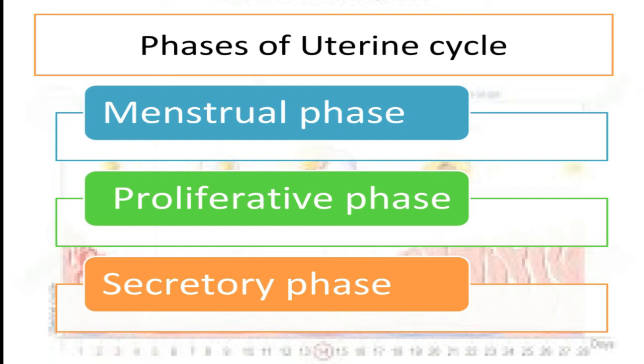Now it's time to go deep inside this topic and discuss every event and phase individually with respect to hormonal control. As I already discussed, the uterine cycle is divided into menstrual, proliferative and secretory phases, and now we are moving towards the inside story.